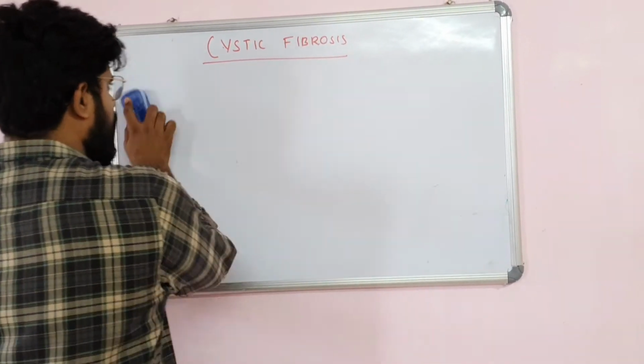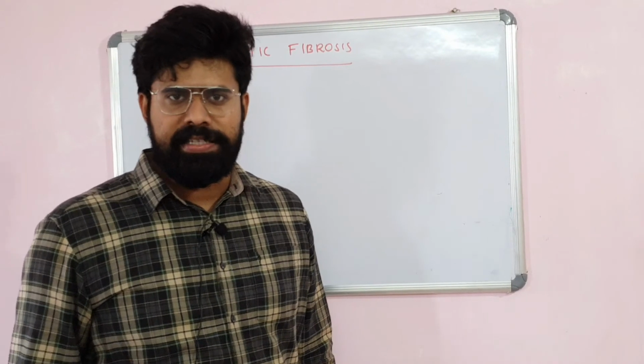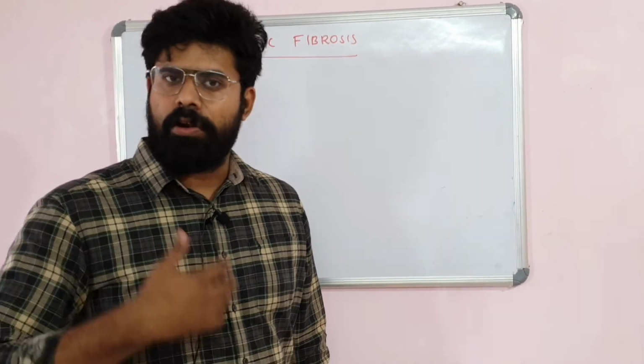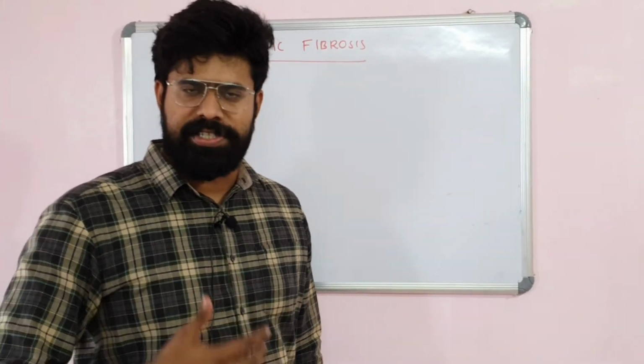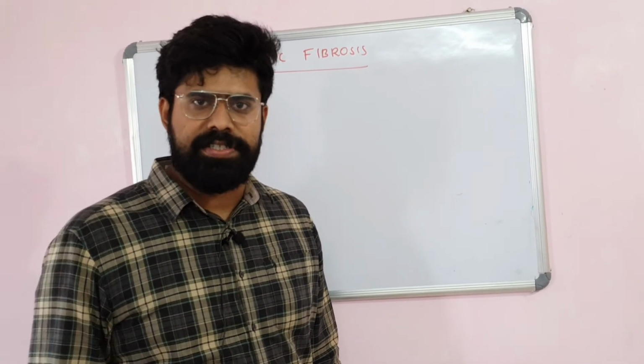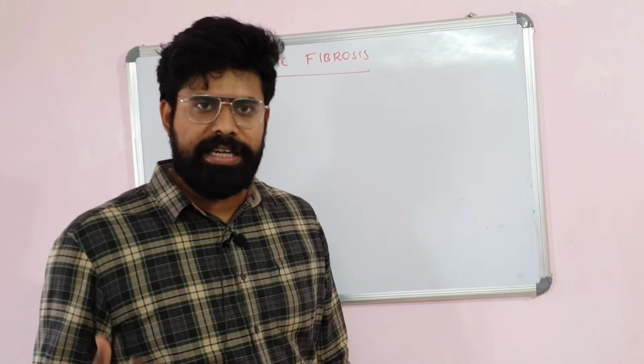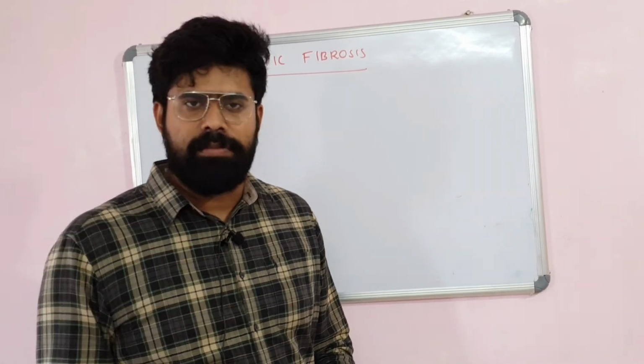So why is it an important disease? This is because cystic fibrosis is the most common single gene defect. It is the most common cause of exocrine pancreatic insufficiency in children. It can also cause chronic respiratory infections in children. Even adults will have recurrent infections in the adult population also. It is the most common deadly genetic defect caused by single gene mutation.